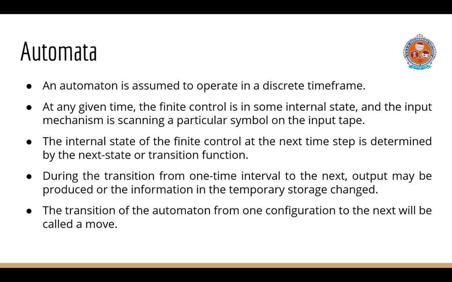During the transition from one time interval to the next, output may be produced or the information in the temporary storage changed. The term configuration will be used to refer to a particular state of the finite control, input tape, and temporary storage. The transition of an automata from one configuration to the next will be called a move.